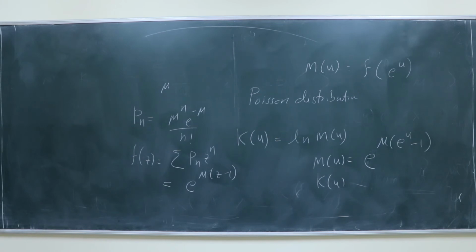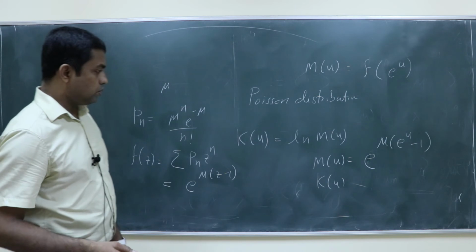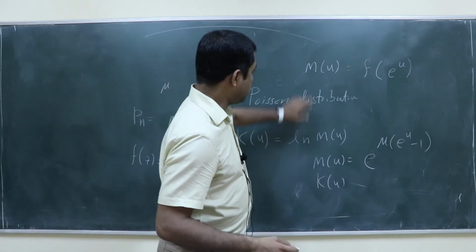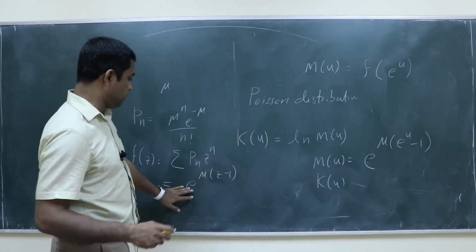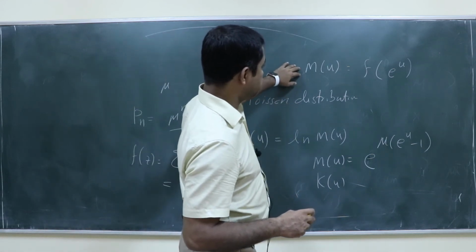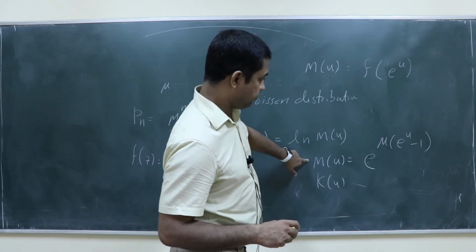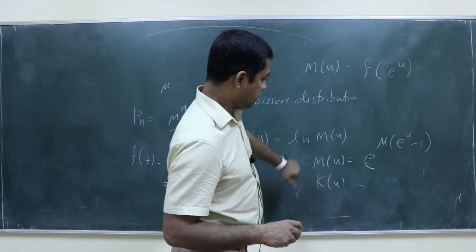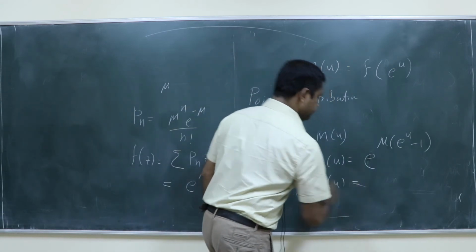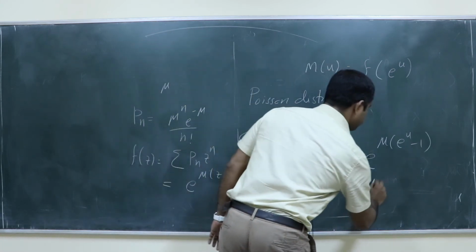You have f of z is e power mu into z minus 1. Then you can write down M of u. Yes, sir. Then what will be K of u? Mu into e power u minus 1.